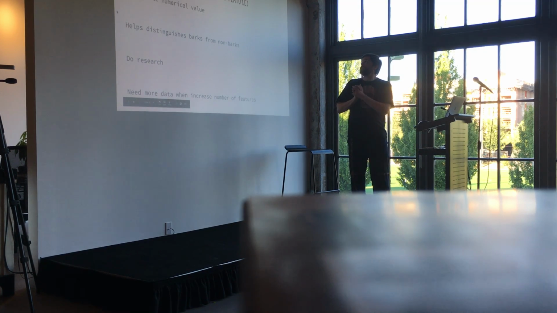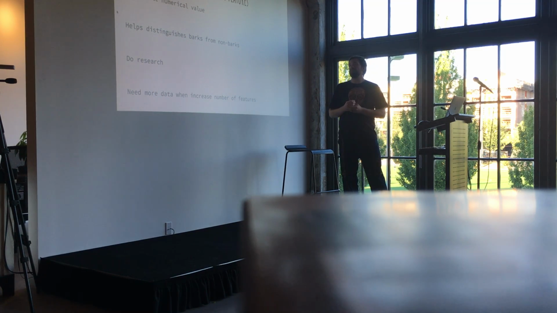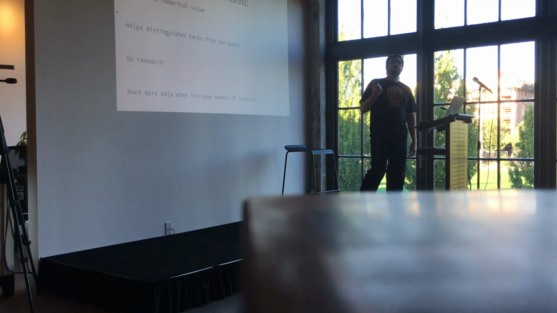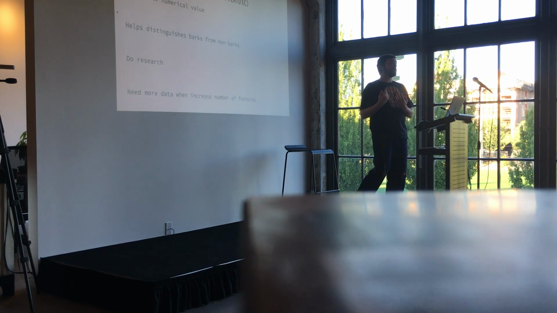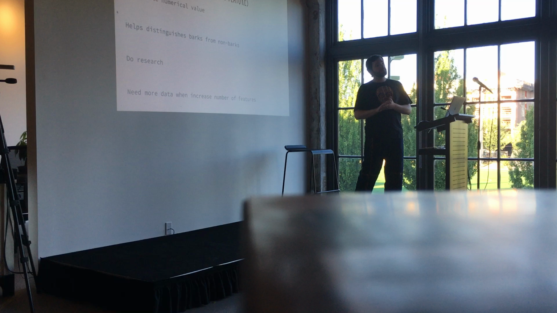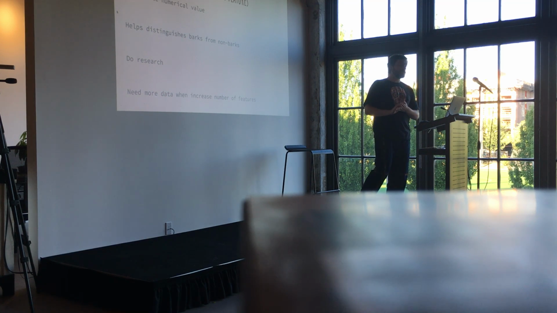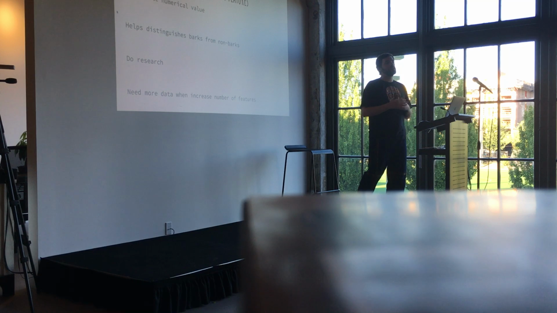So we need good audio features. And so first, what is an audio feature? A feature is a measurable numerical value. We can think back to when we were looking at those 3 audio clips, and what are some measurable numerical values from those audio clips? We know that one of them could be the length of the audio clip, one could be how loud the audio clip is, one could be the frequency. Those are all measurable numerical values, and these values will help distinguish the barks from the non-bark sounds.